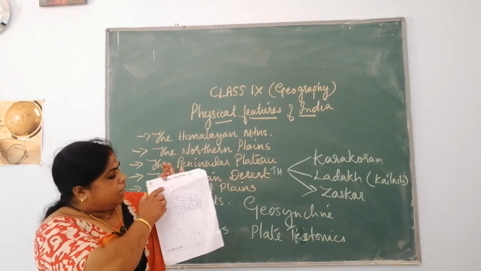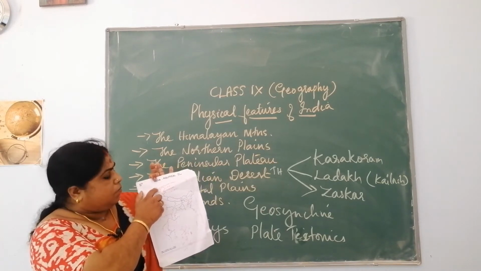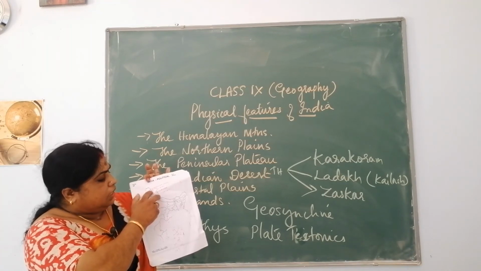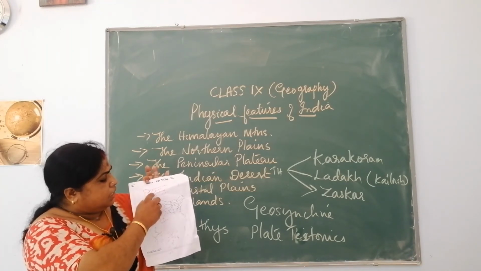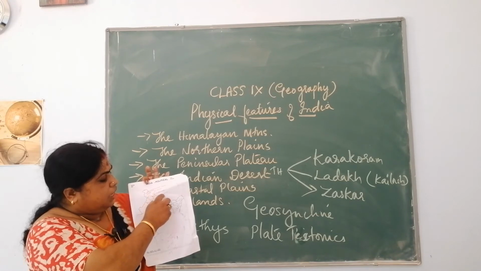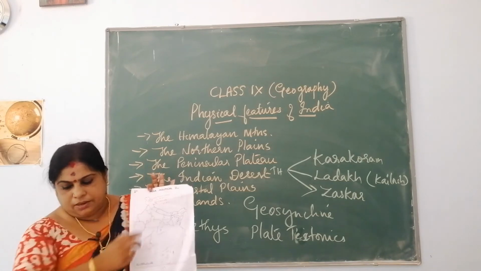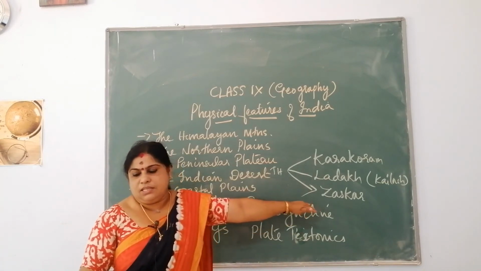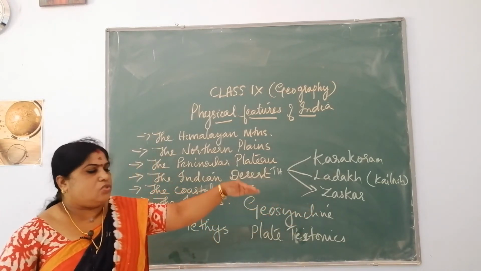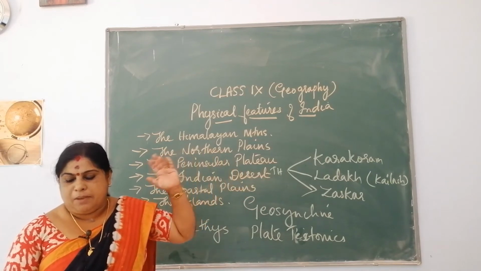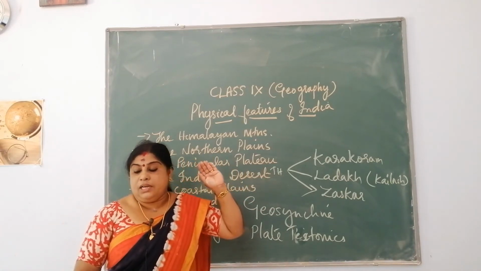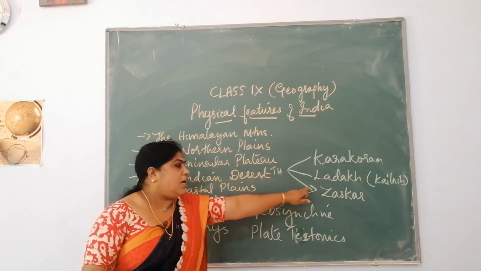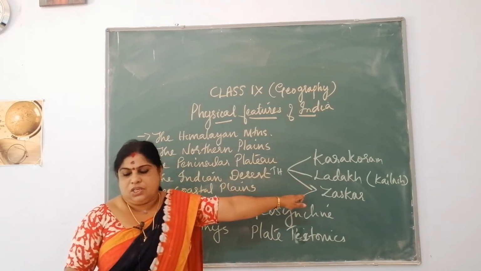This is the Karakoram Range, which you find in Jammu and Kashmir in the northernmost end. Then here it is the Ladakh Range, and its extension goes like this. It is the Kailash Range here. Now the next is the Zaskar Range. The third one is the Zaskar Range, which you also call the Tethys Himalayas. And the important river Indus flows between the Zaskar and the Ladakh ranges here.